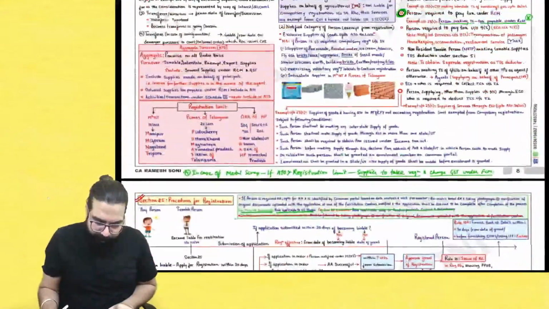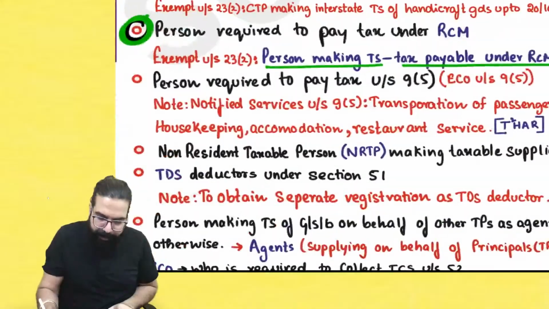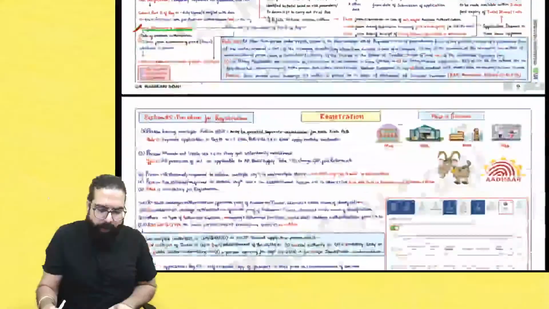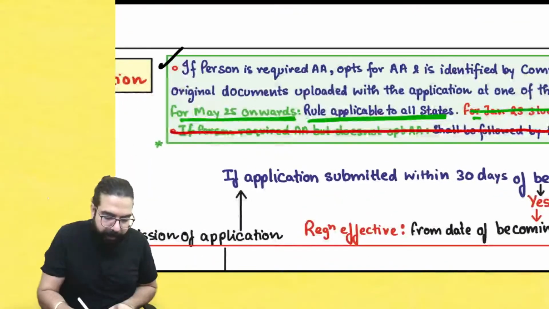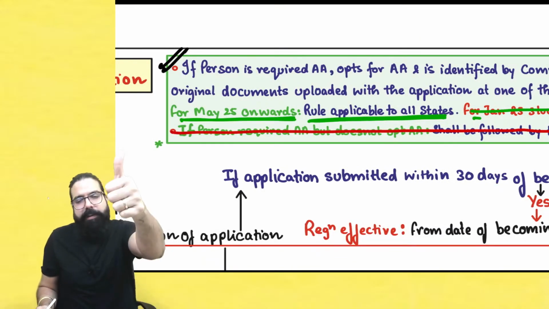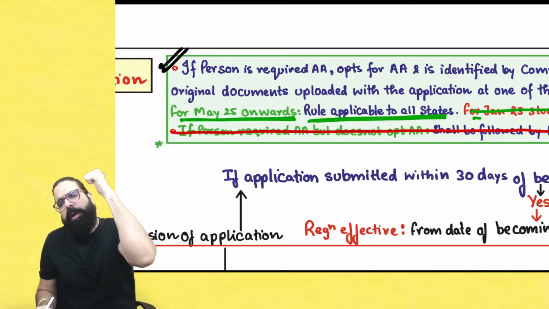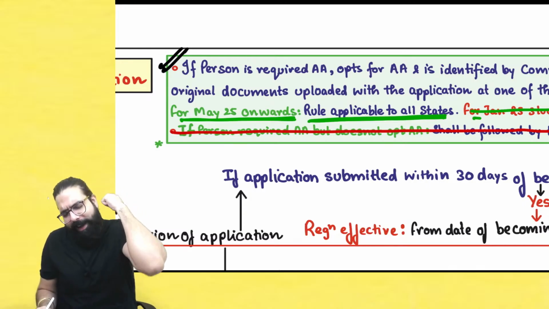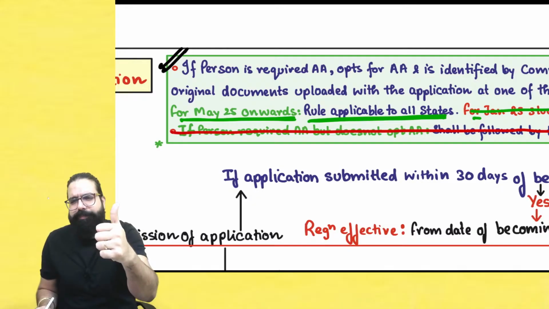So in the registration chapter, I told you number 1 here, the metal scrap point. Number 2, I told you biometric based Aadhaar authentication is now applicable across India. I hope this point is clear. People, give me a heads up, everyone. I want everyone to hit the like button and tell me, yes, sir, clear.